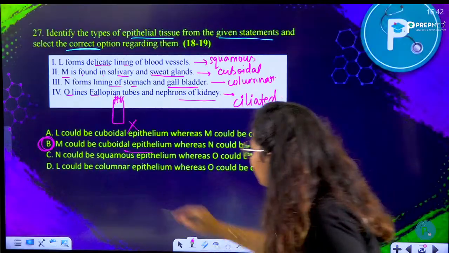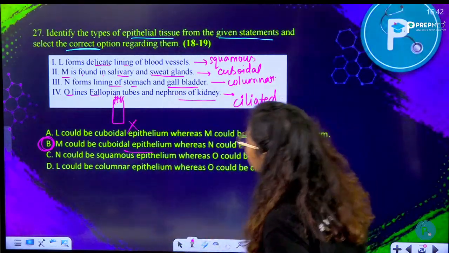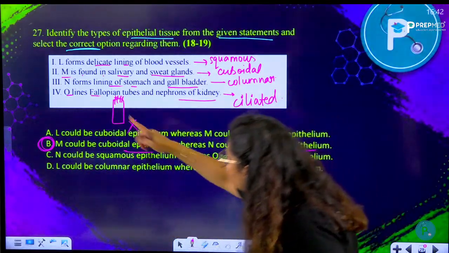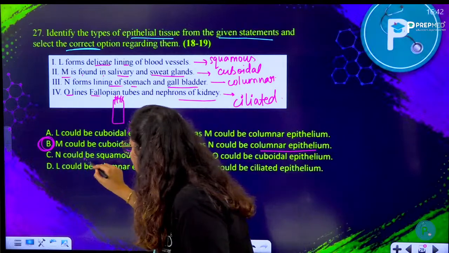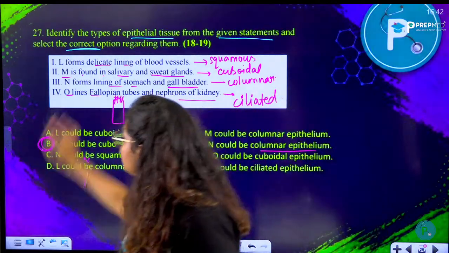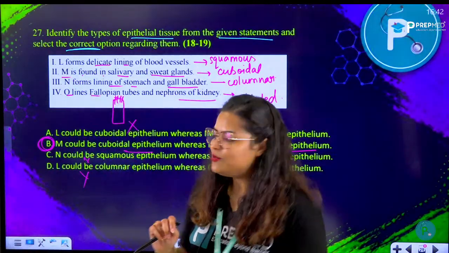Then N could be squamous. No, N is columnar. Whereas O could be cuboidal. No, O is not cuboidal. L could be columnar. L is not columnar. It is squamous. So all of them are incorrect except B. B is right. So 27, option number B is correct, not C. Alright. Moving on to the next question.